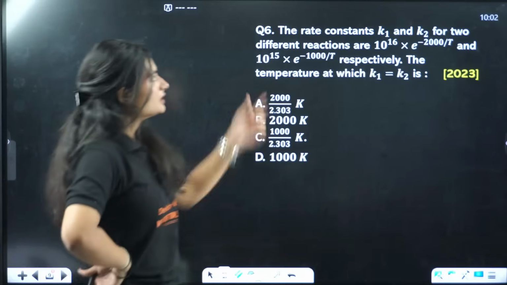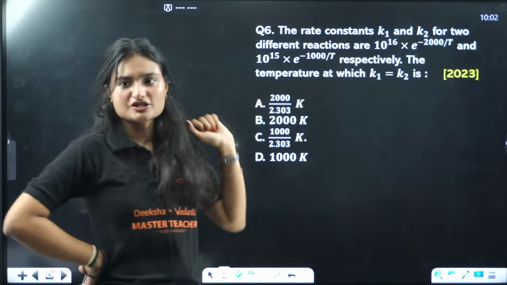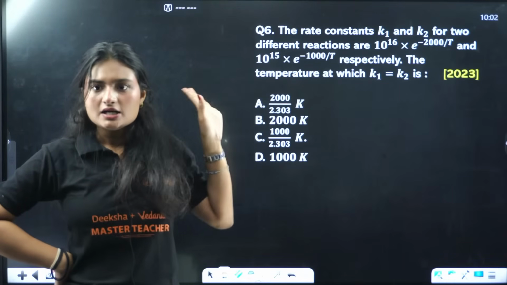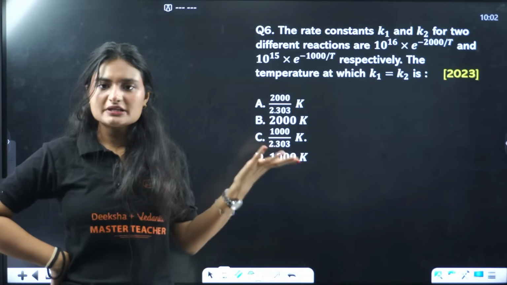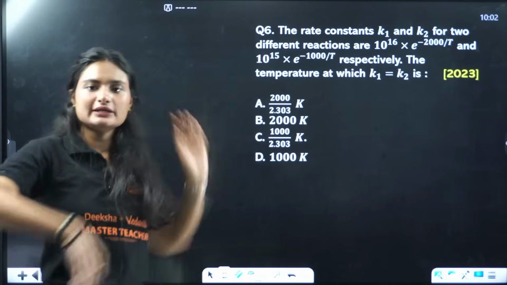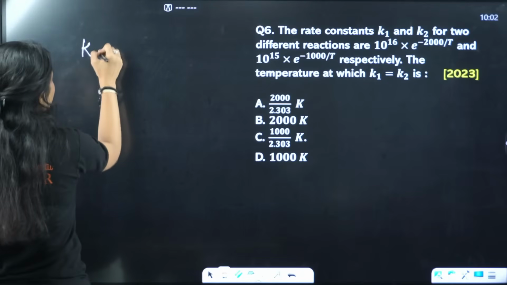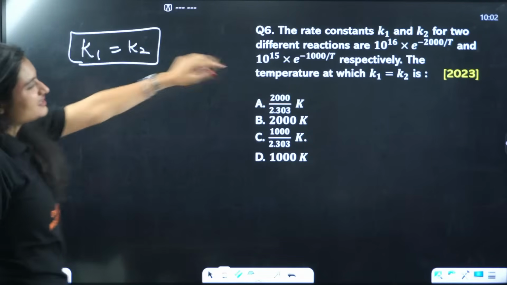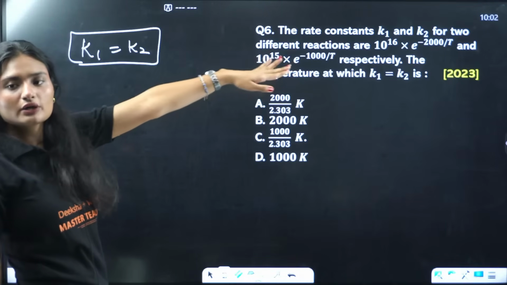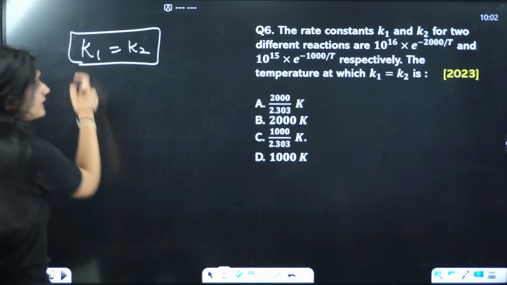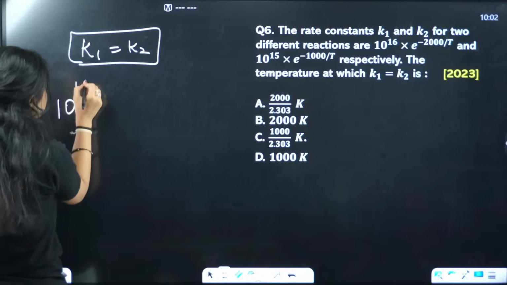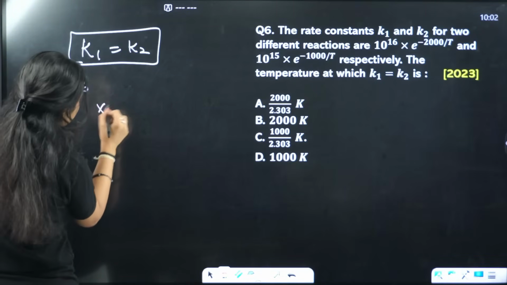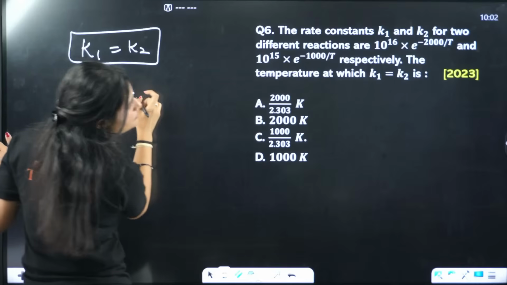Next question. The rate constants for 2 different reactions are this and this. We have to find the temperature at which K1 equals K2. So, K1 should be equal to K2. This is the condition. Straightforward, right? The rate constants are also given. K1 is equal to 10 raised to power 16 times e raised to power minus 2000 by t.